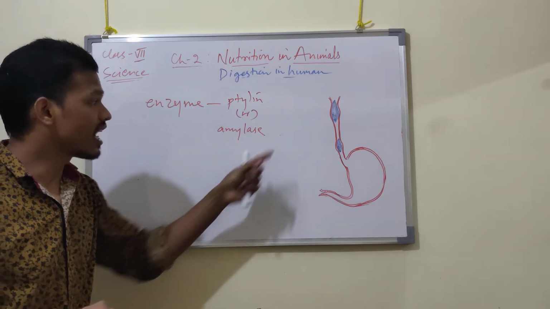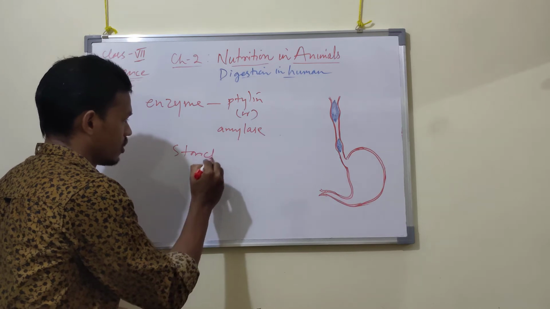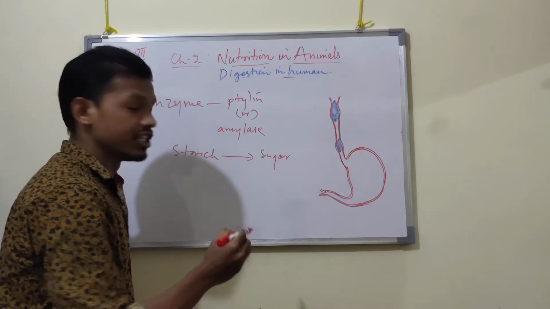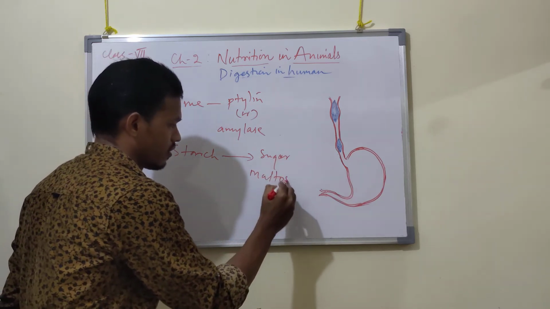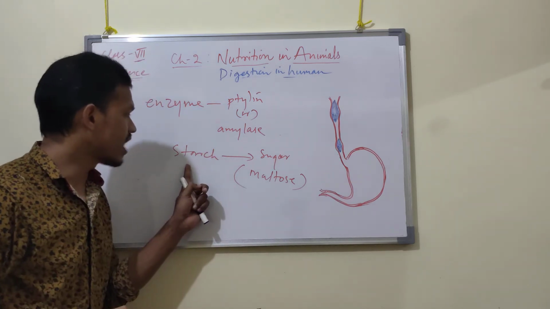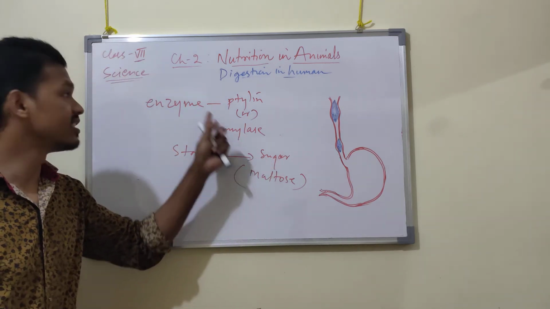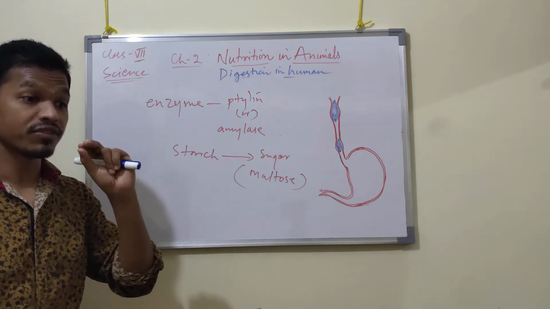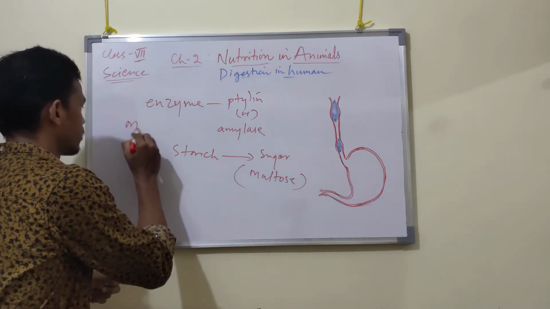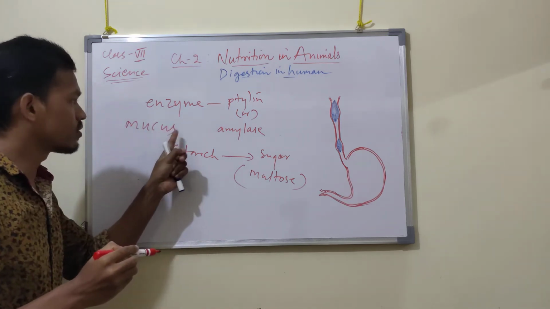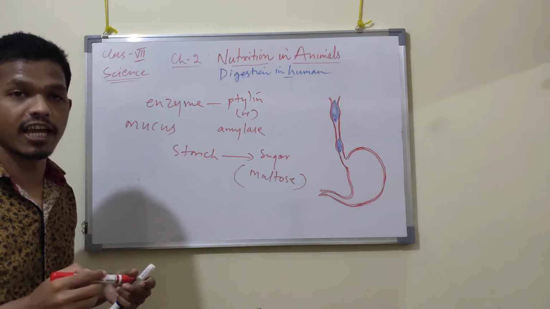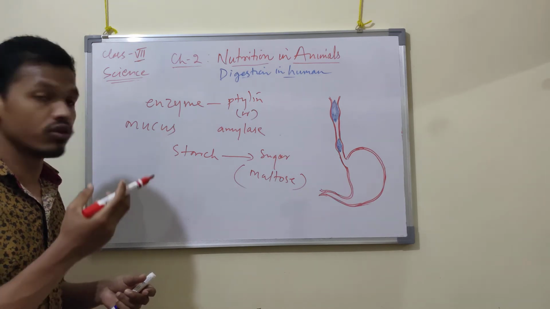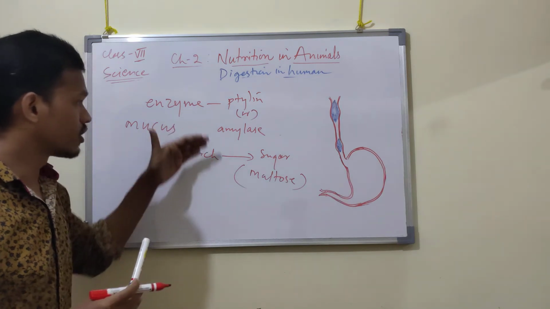This amylase will convert starch into sugar, that is known as maltose. Amylase is the enzyme present in saliva. In the mouth cavity there is also a secretion of mucus. What is that? Mucus. This mucus helps in lubricating the food particles and making a rough ball which we can easily swallow through the esophagus. After this process, what happens?